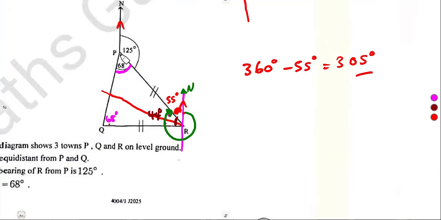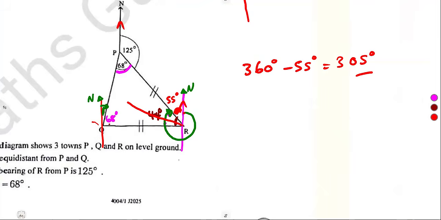Then see the bearing of P from Q. This is our Q. We do the same thing and put a North Pole at Q. The bearing is three-figure bearing from the North Pole at Q to the line which goes to P. So this small angle here is the only angle that we need.